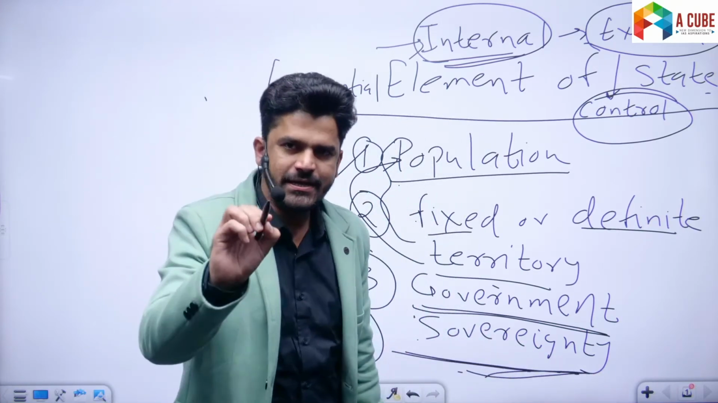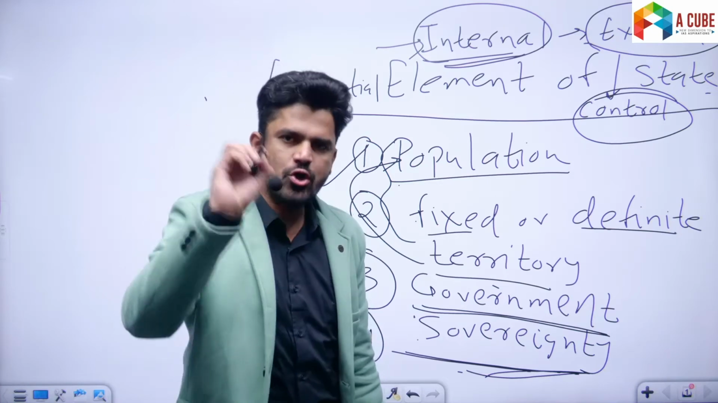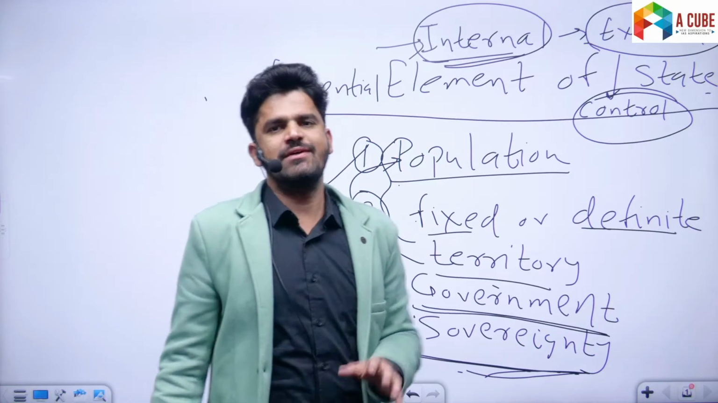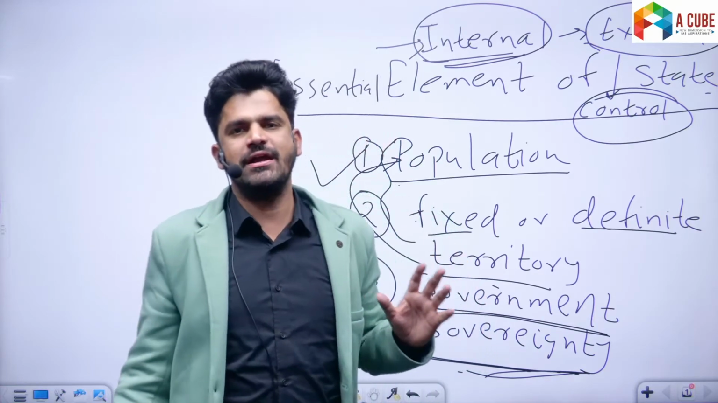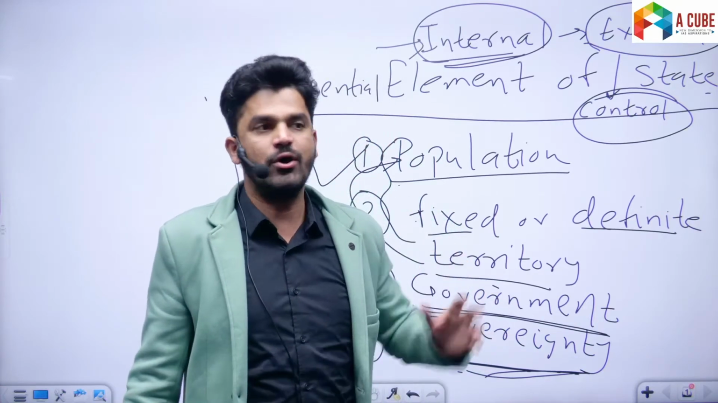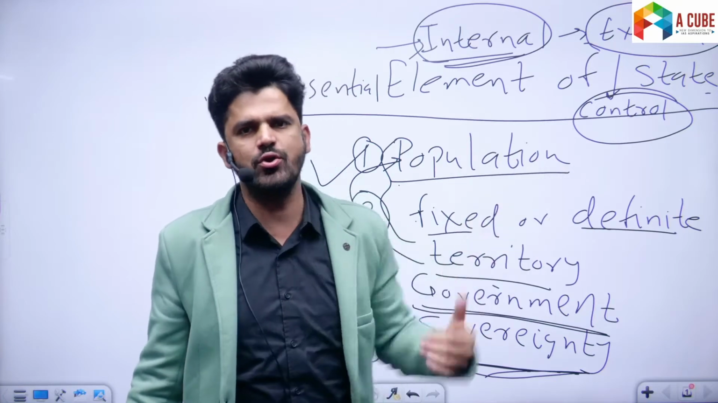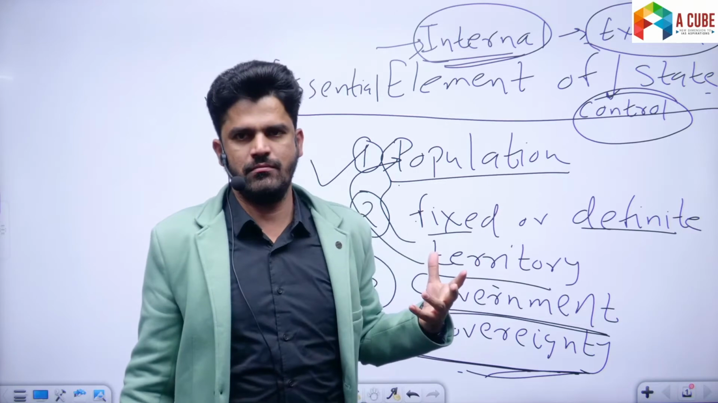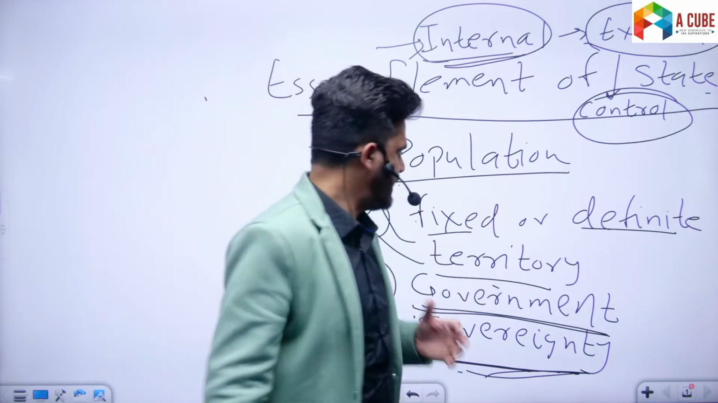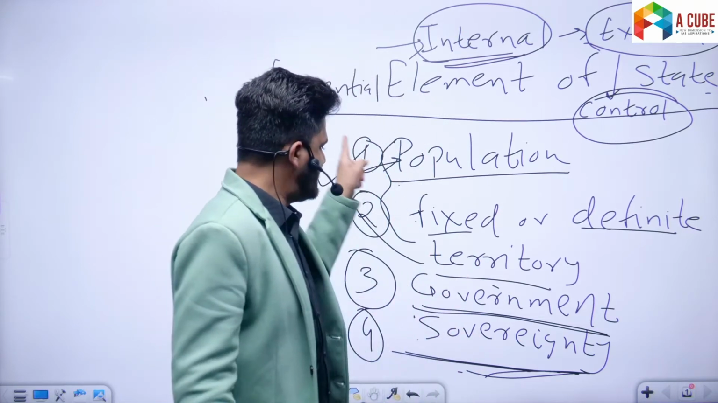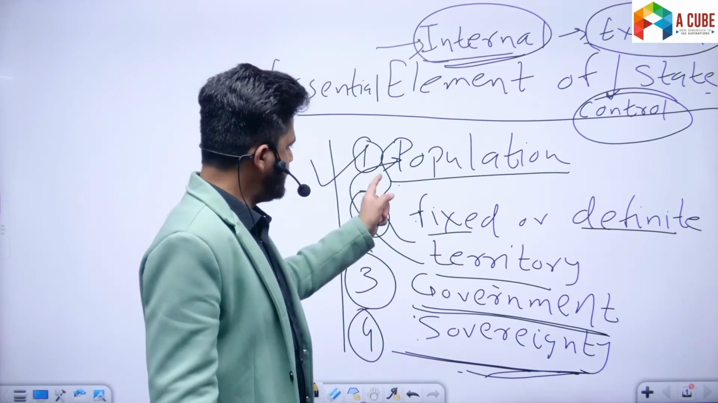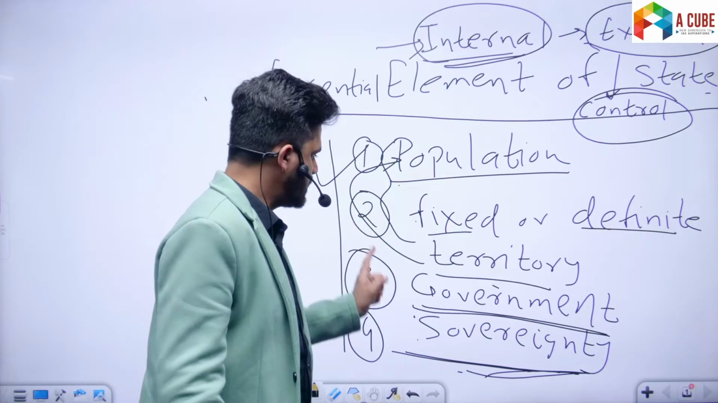Now, the Indian state was not sovereign before we adopted and enacted our constitution, because we were subjected to external control. We were a colony of Britain. All right, fine. So these are the four essential elements of the state: population, fixed and definite territory, government, and